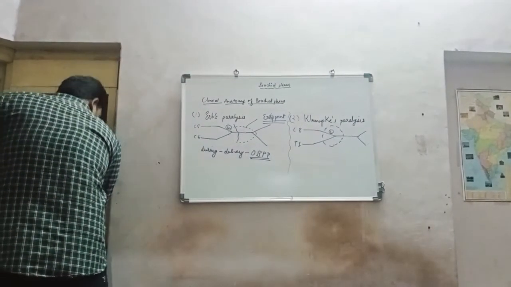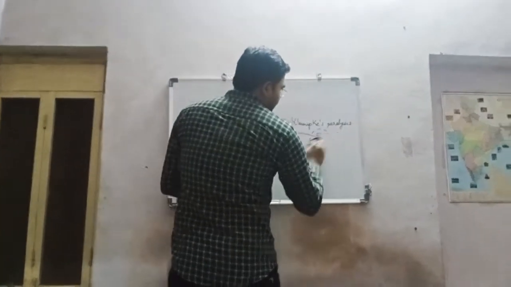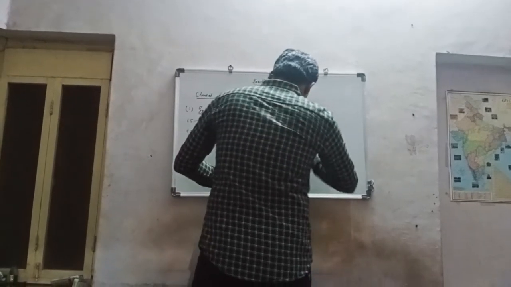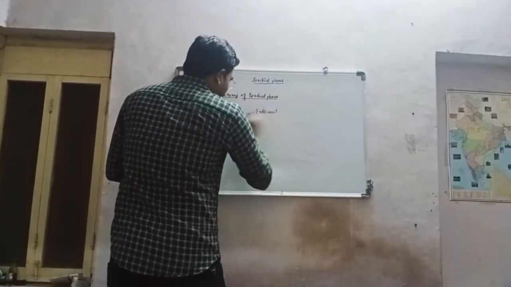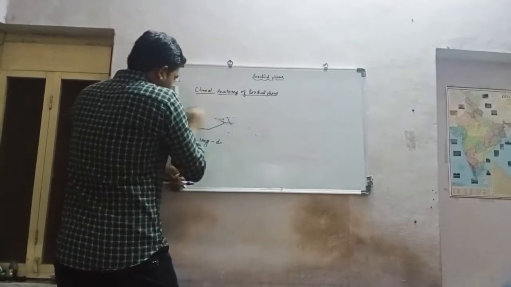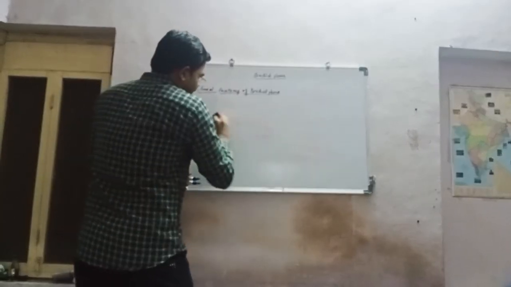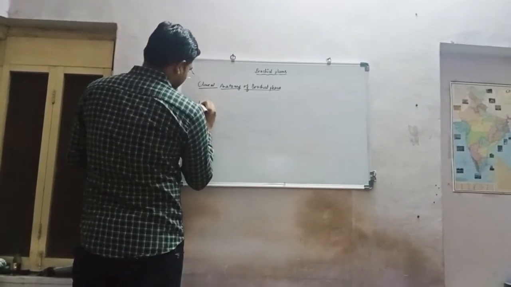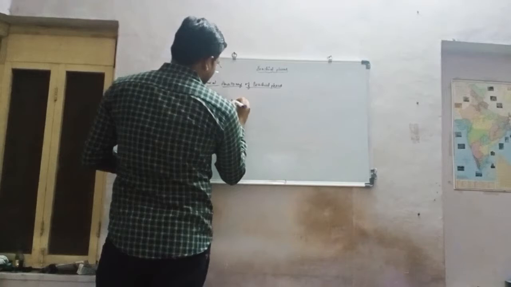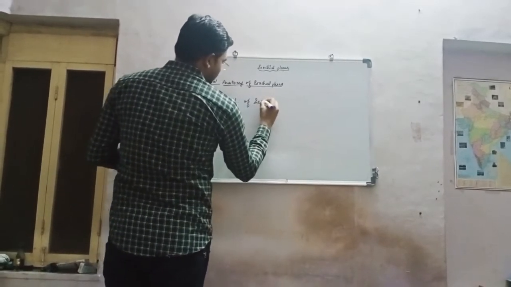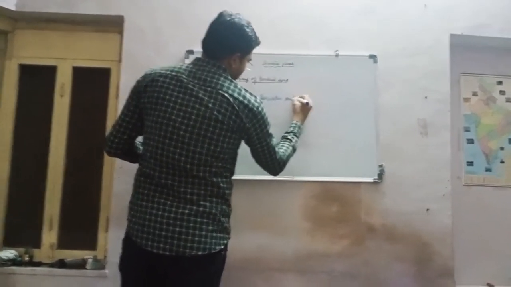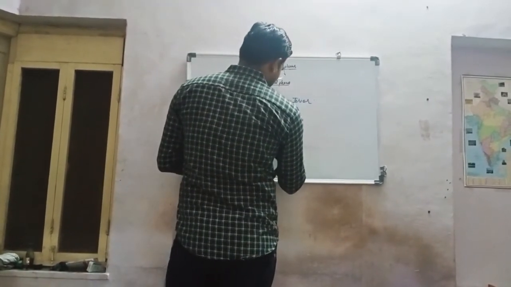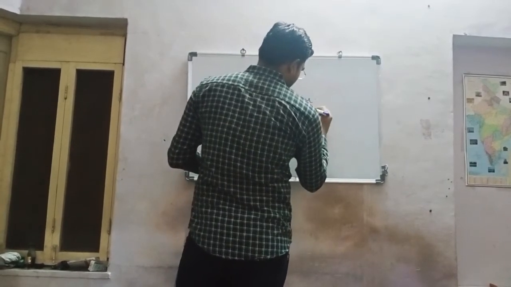Now move to the third one, a lesion to the nerve of serratus anterior, also known as the nerve of Bell.